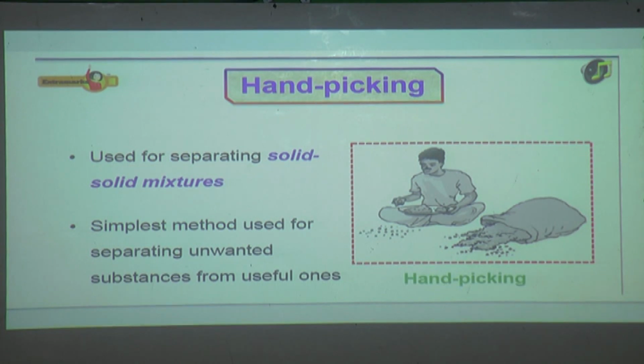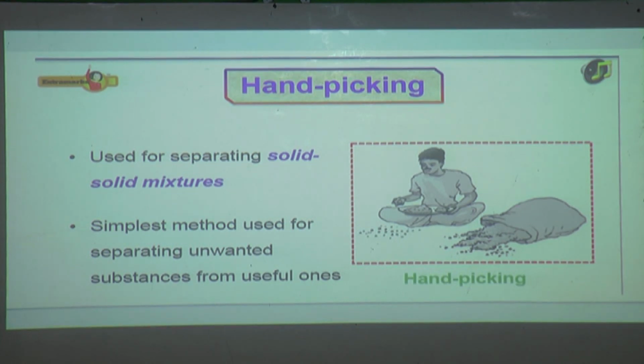Hand picking is a method where we use our hand to pick things. When fruits are plucked, they are of different kinds: some are ripe, some are unripe, and they may be small or big in size. For example, if we take mangoes, they may be green or ripe, small or big.